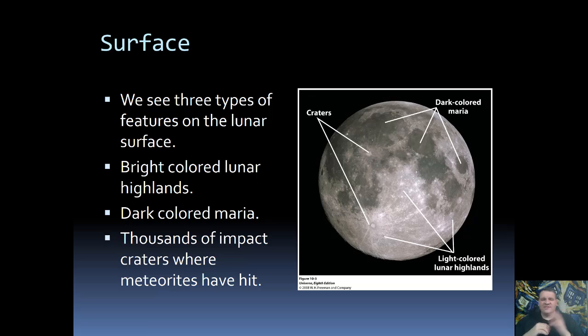As we look at the moon, we see three different types of terrain. We have the light regions. These are referred to as the highlands, sometimes called the terra. We have the dark-colored regions. These are known as the maria. And then on both, we have lots and lots of impact craters.